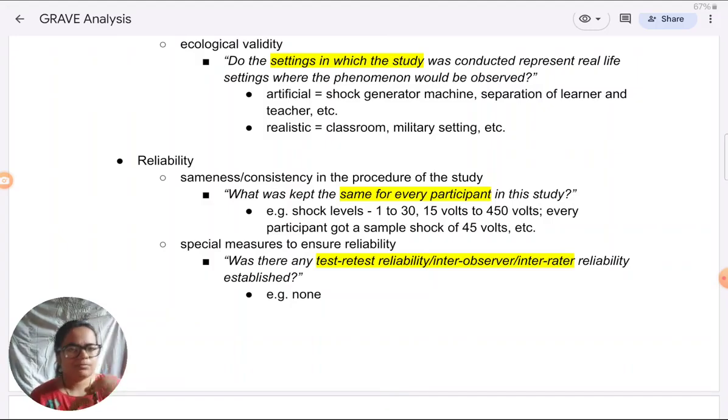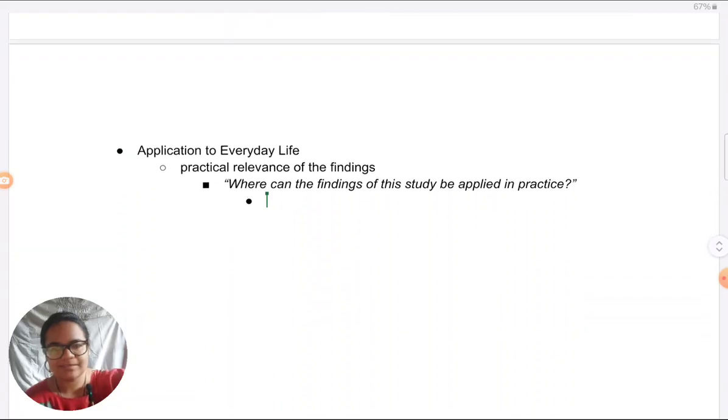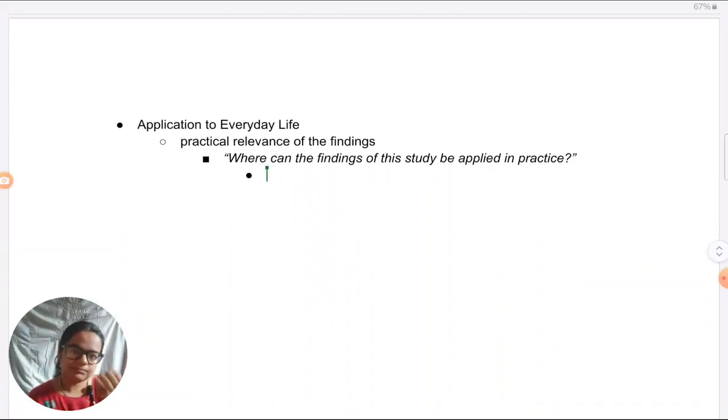Application is all about the practical usefulness of the study. Where can it be used in practice? Like I've said, in actually helping somebody. You can think of it that way. Now, there is an implication, they don't say it outright always, but when it comes to application, your applications must be ethical.